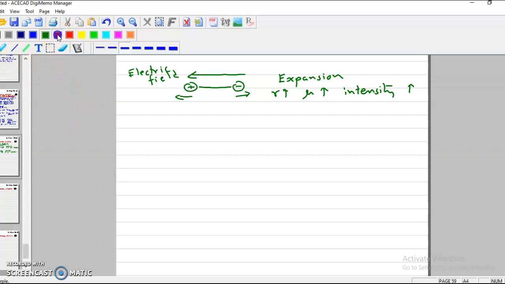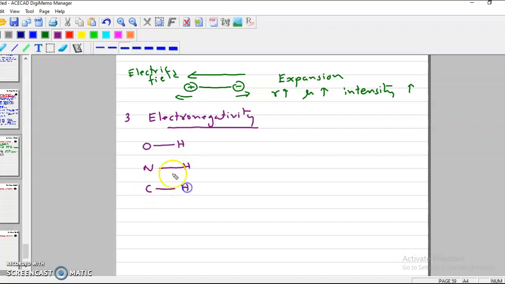The third factor is electronegativity. Here we will see the OH bond, NH bond, and CH bond. Oxygen has higher electronegativity than nitrogen; the electronegativity of oxygen is greater than nitrogen, which is greater than carbon.